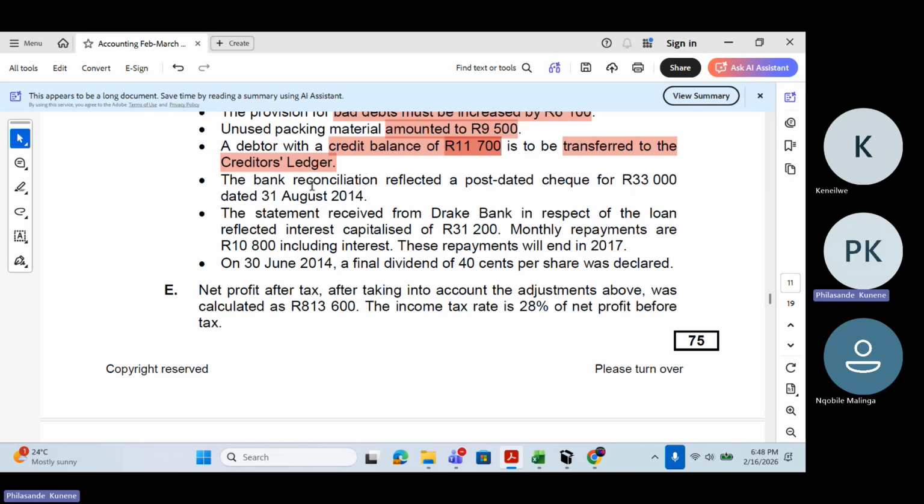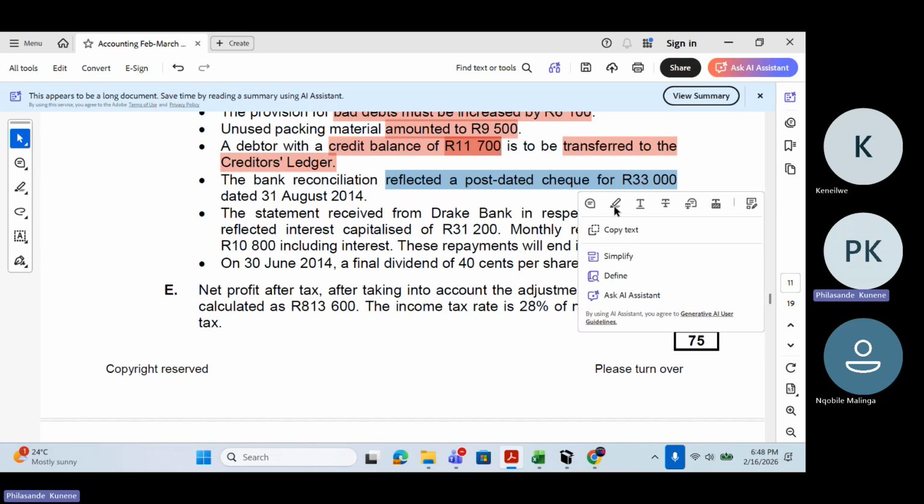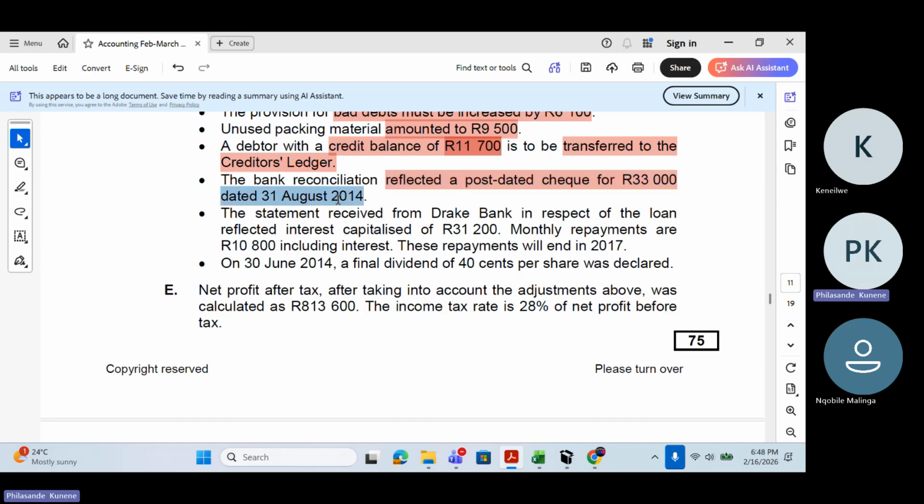Now, let's carry on. The bank reconciliation reflected a post-dated check for 33,000 rands, dated 31 August 2014. What is a post-dated check? I want to understand first, what does it mean?